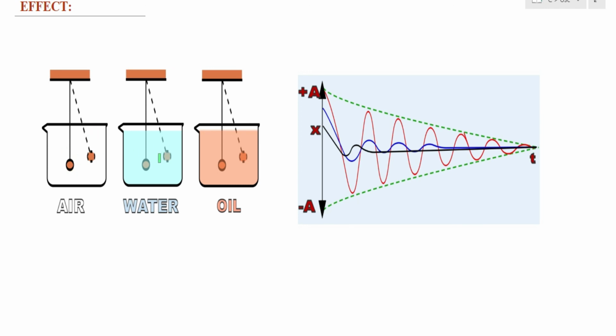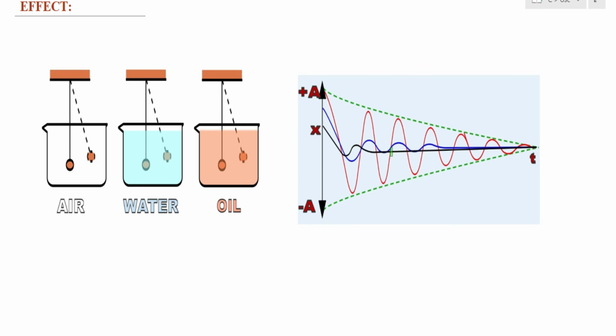Now if we change the medium and go to water, and you see the oscillations of the pendulum in water, you observe this blue curve. What is happening here? Also the displacement is changing and it is becoming zero, and the amplitude is also decreasing, but the rate at which the displacement is changing and the rate at which the amplitude is changing is different.